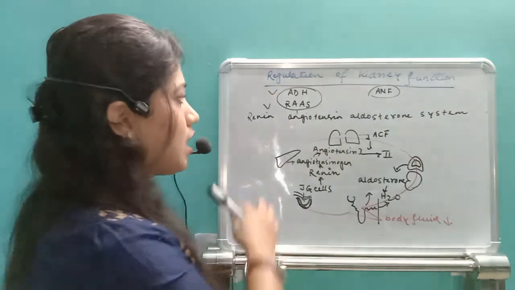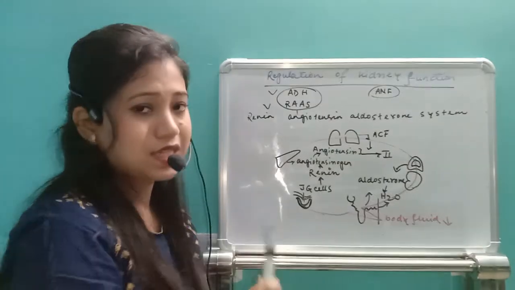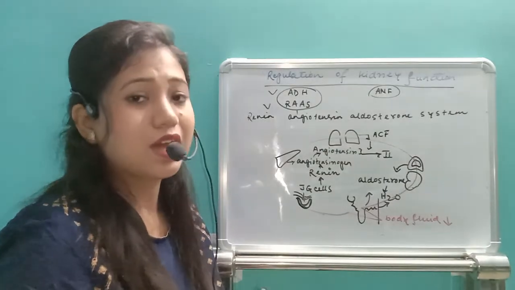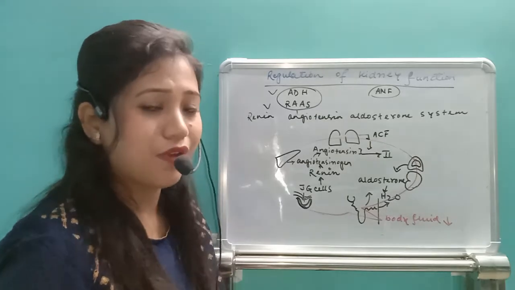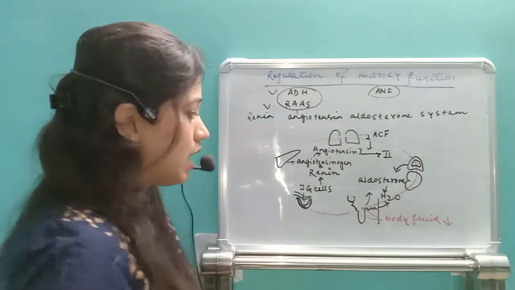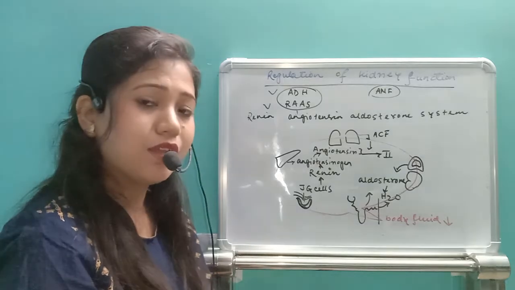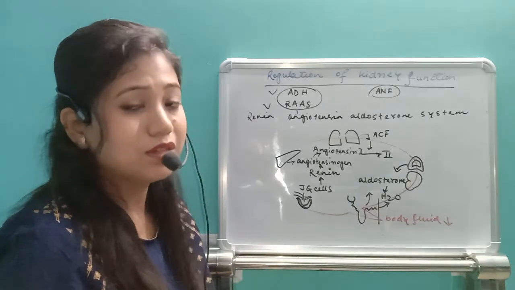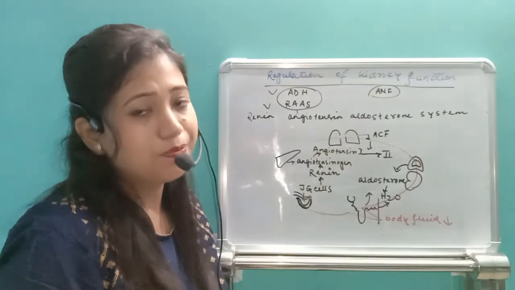Okay, so that is how this RAS works. First of all, JG cells, juxtaglomerular cells, sense the less body fluid volume or less GFR or less blood volume in our system. Then it releases renin. The angiotensinogen, which is released by the liver, is already present in the blood. Now due to the presence of renin, it will be converted into angiotensin 1.